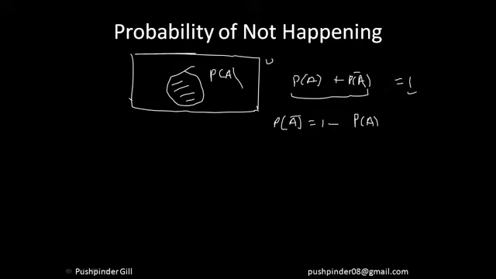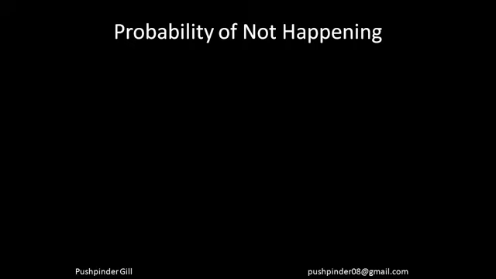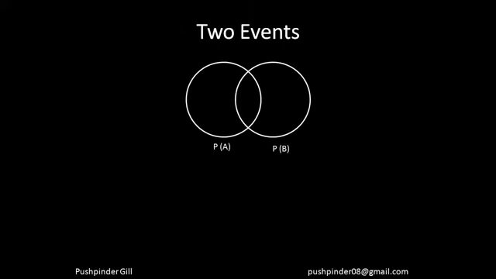The probability of me having, let's say, a samosa is x, and the probability of me not having a samosa, these are certain events. Either I'll have the samosa or I will not have the samosa, either I'll sleep or I'll not sleep. So these are certain events and they add up to 1. So I can say that the probability of an event not happening is equal to 1 minus the probability of that event happening, right? I hope everyone is understanding over here. So let's move forward.